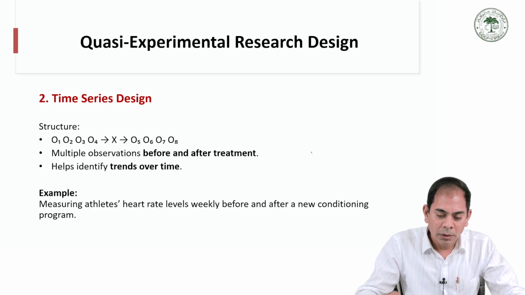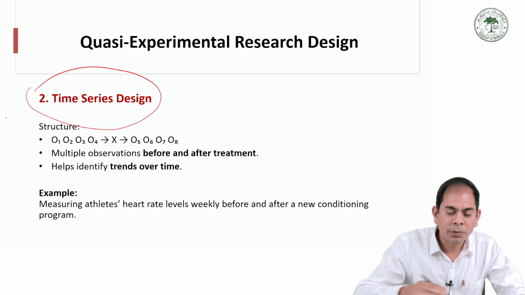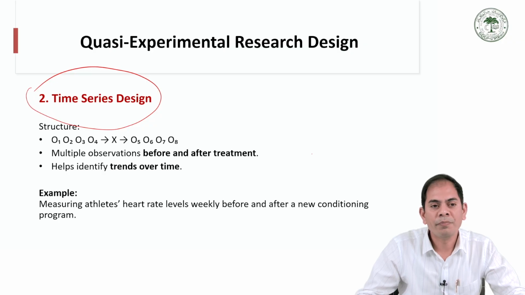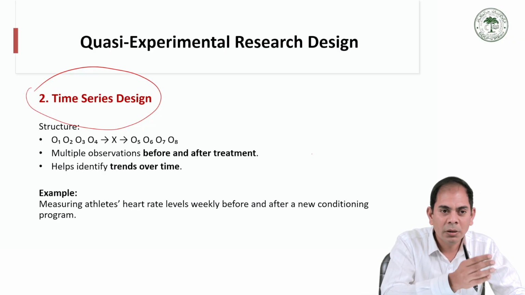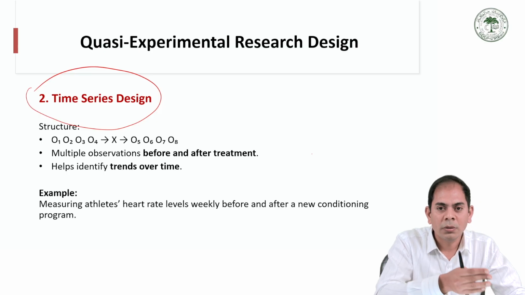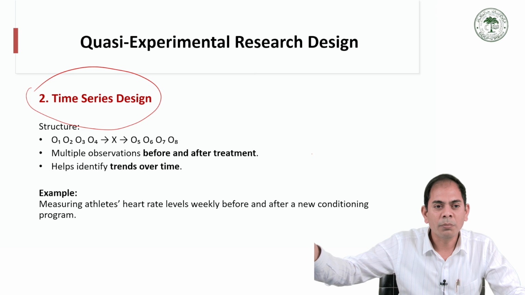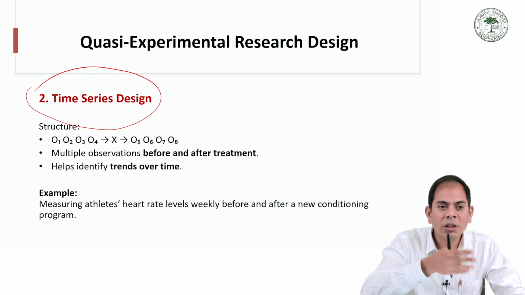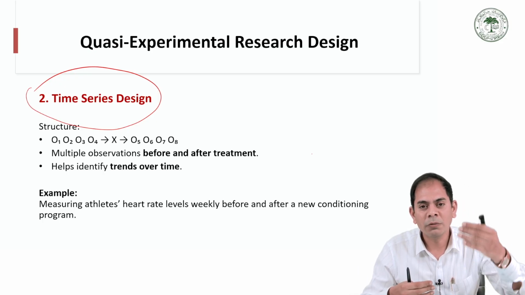The second one is the quasi-experimental research design called the time series design. In a time series design, there is a structured assessment at specific times, then we give the treatment, and then we take multiple assessments, recording data multiple times before and after the treatment. This helps to identify trends over time, because we record data in the first month, second month, third month, fourth month.